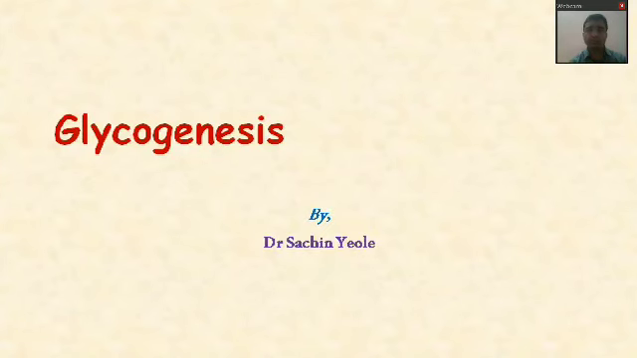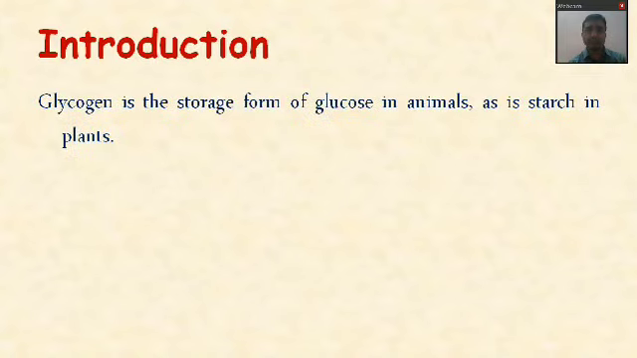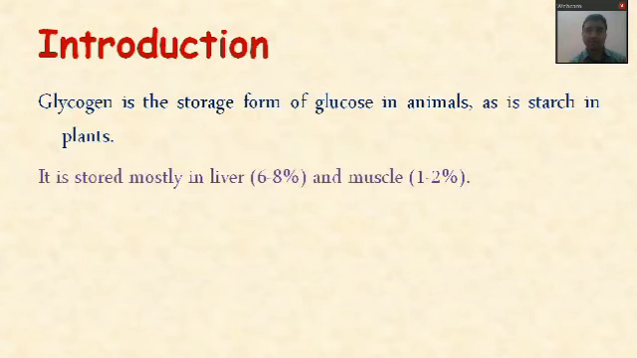Glycogenesis. So glycogenesis is nothing but the synthesis of glycogen from the glucose molecule. Glycogen is the storage form of glucose in animals, whereas in plants it is starch. It is stored mostly in the liver, 6 to 8%, and in muscle, 1 to 2%.